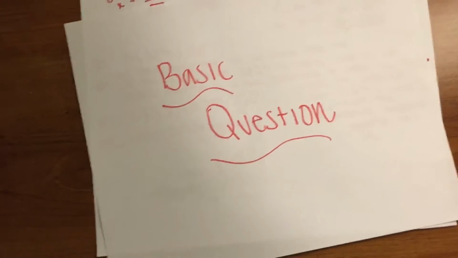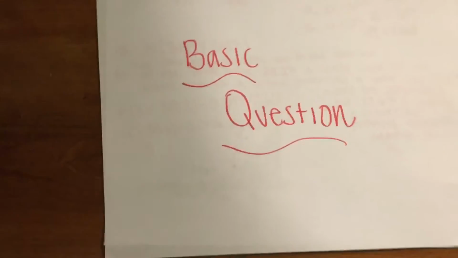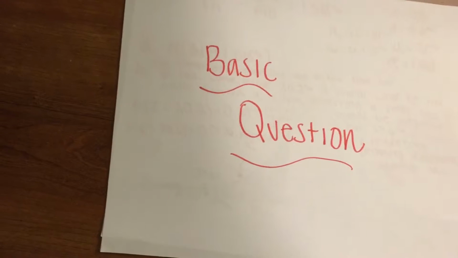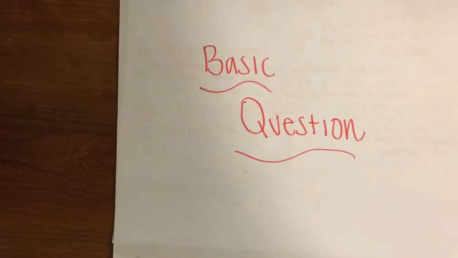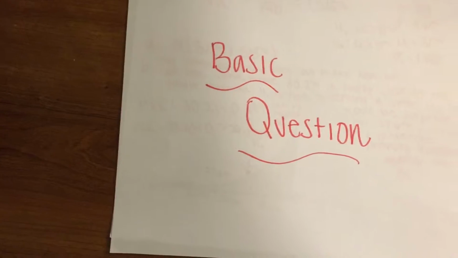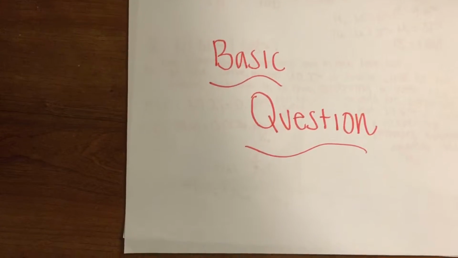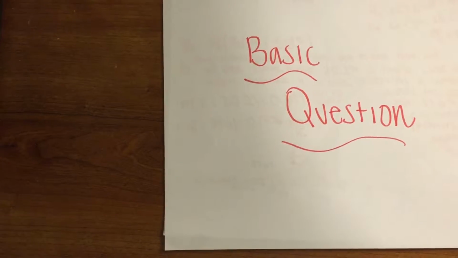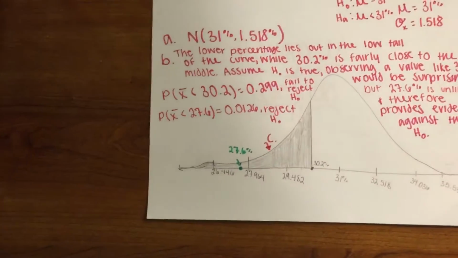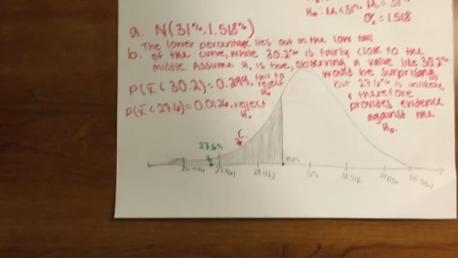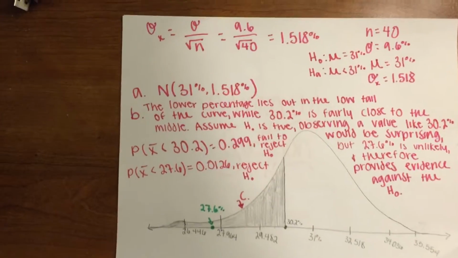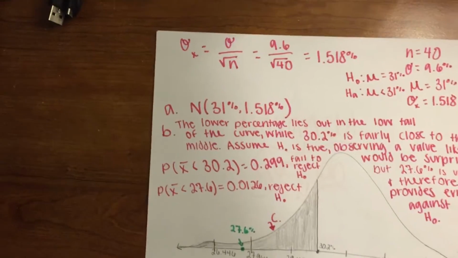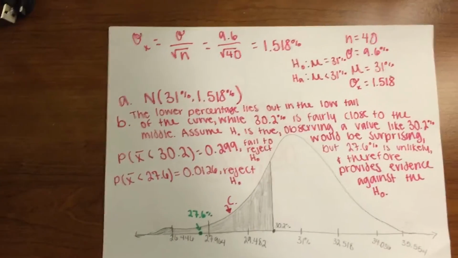The basic question: the Census Bureau reports that households spend an average of 31% of their total spending on housing. A home builders association in Cleveland believes that this average is lower in their area. They interviewed a sample of 40 households in the Cleveland metropolitan area to learn what percent of their spending goes towards housing. The population standard deviation is 9.6%, and the H0 is that the mean is equal to 31%, and the HA is that the mean is less than 31%.